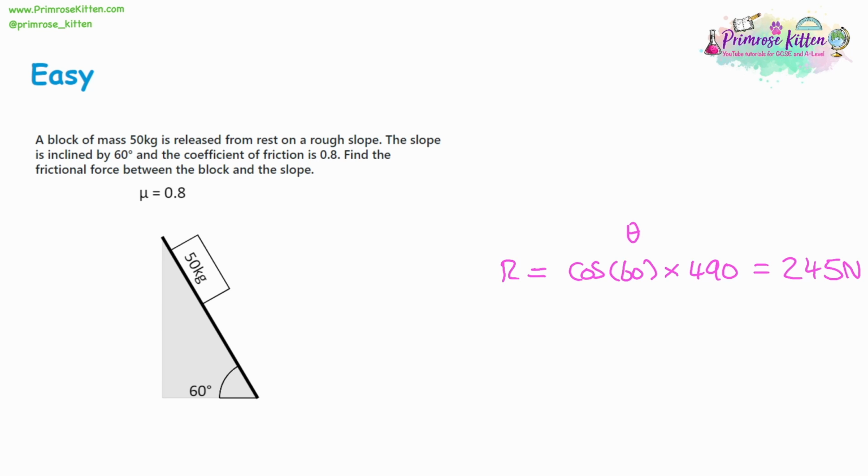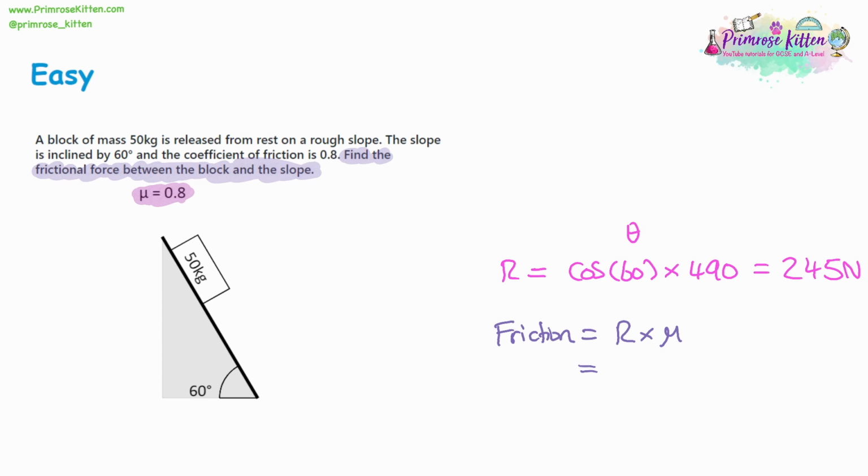So now, what about friction? To find the frictional force, this is between the block and the slope, all we need to do is multiply R by the coefficient of friction, which is 0.8. So friction is going to be equal to normal reaction force multiplied by the coefficient of friction.